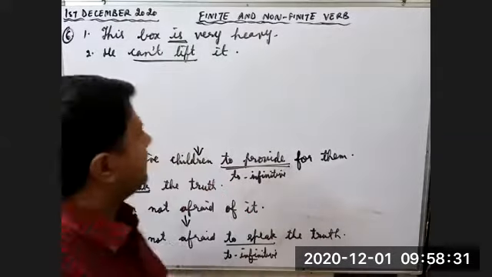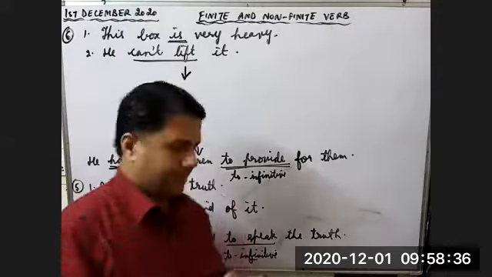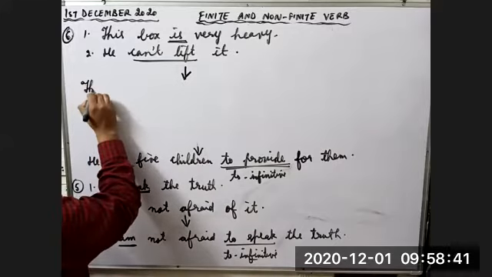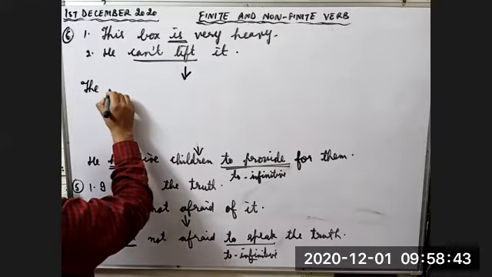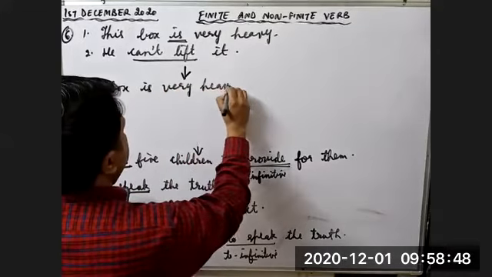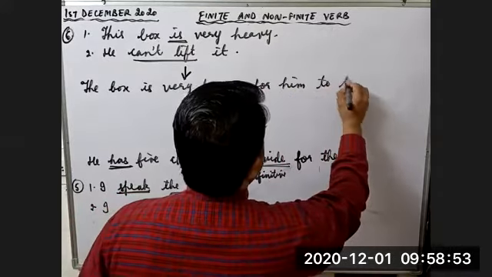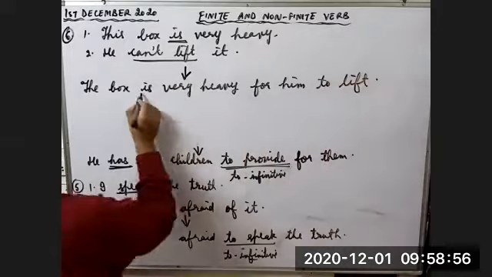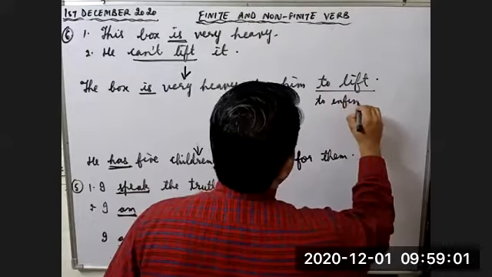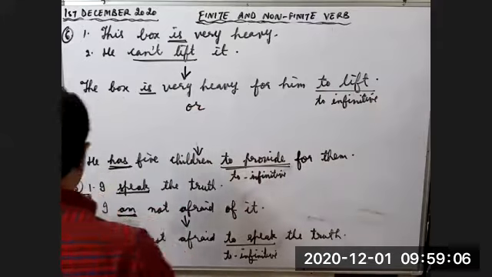Okay, Shweta, change it into one. Children, this sentence can be combined in 2 ways. Yes, Shweta, tell me. This box is very heavy for him to lift. Here, children, is is the tense element and to lift is to infinitive. This is active form.